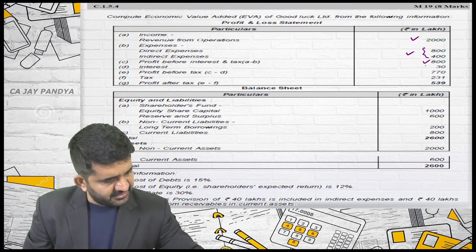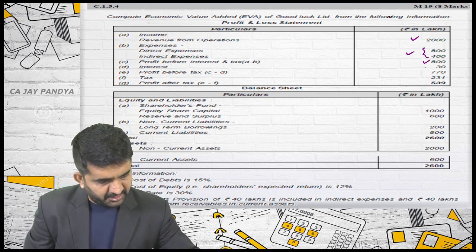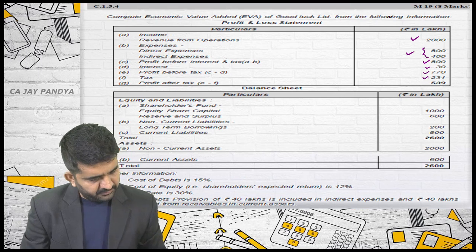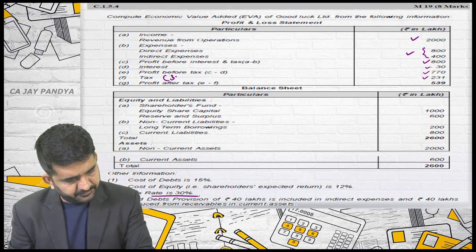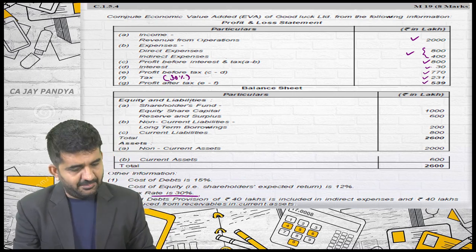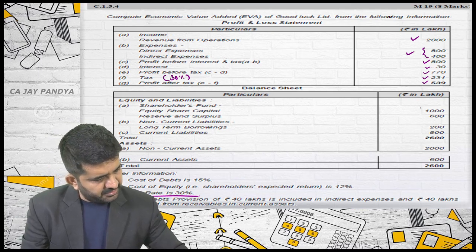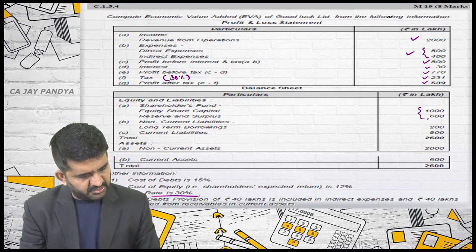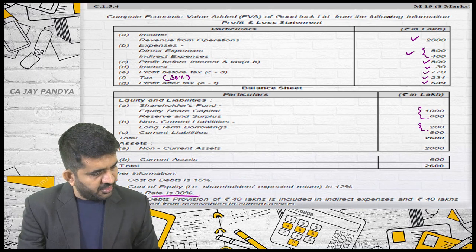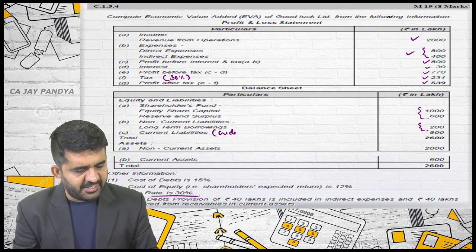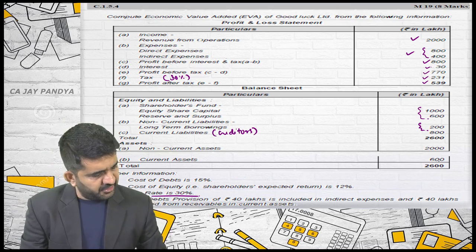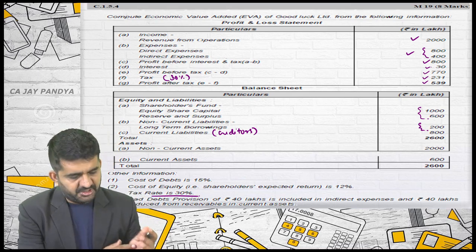Profit before interest and tax is 800. Interest is 30. Profit before tax is 770. Tax is 231, tax rate is 30%, profit after tax is 539. Equities and liabilities: equity and reserve is 1000 plus 600, that is 1600, and long term borrowing is 200. Current liability is 800. Current liability includes creditors and that should not be considered. Non-current assets are 2000, current assets are 600, and this is how the total of the balance sheet tallies.